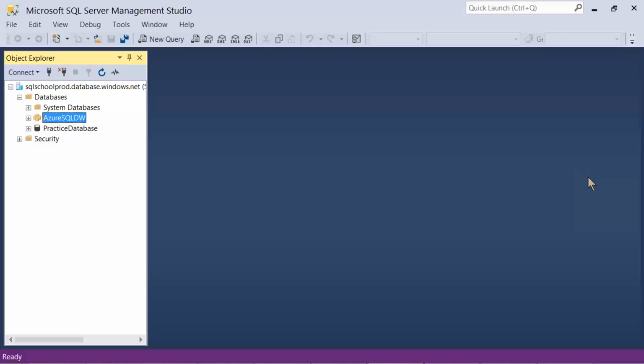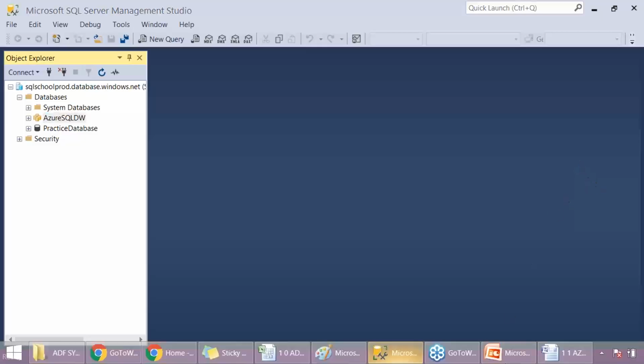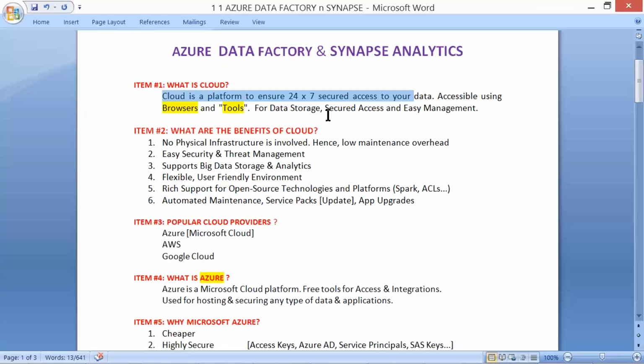So cloud is basically a storage area, and a play area to play with your data. We can perform data storage, data access, analytics, reporting, what and what not. Easy access and fully secured.